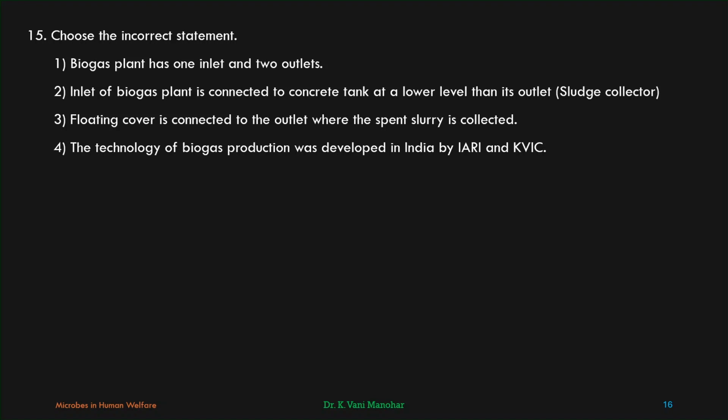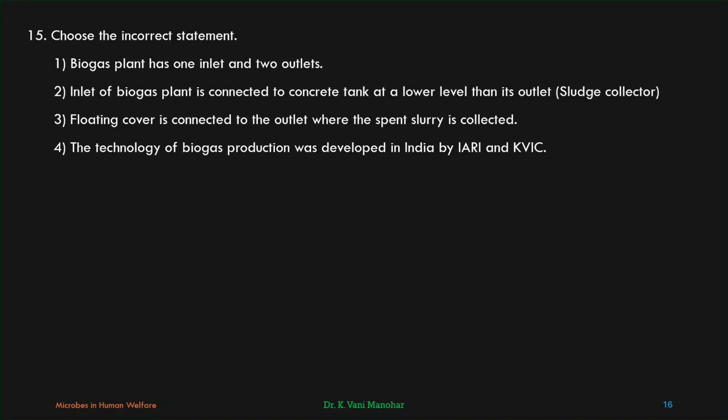This is wrong. Floating cover is connected to the outlet where the spent slurry is collected. No. Floating cover is connected to the outlet through which the gas is supplied to the near houses. But the outlet for spent slurry is connected to the concrete tank or cement tank or digester at the upper level. So third one is the incorrect one.